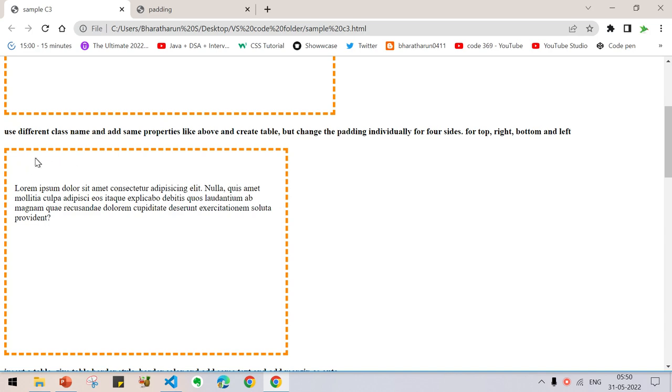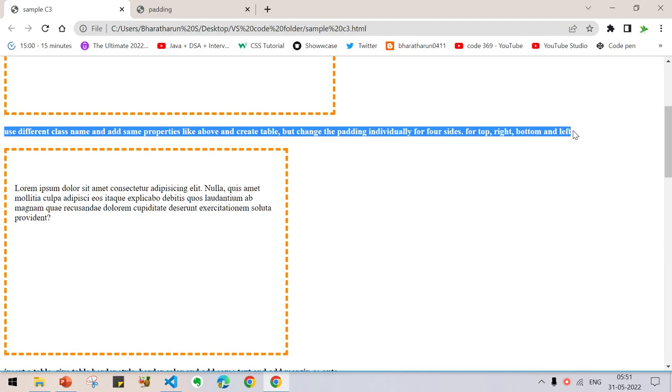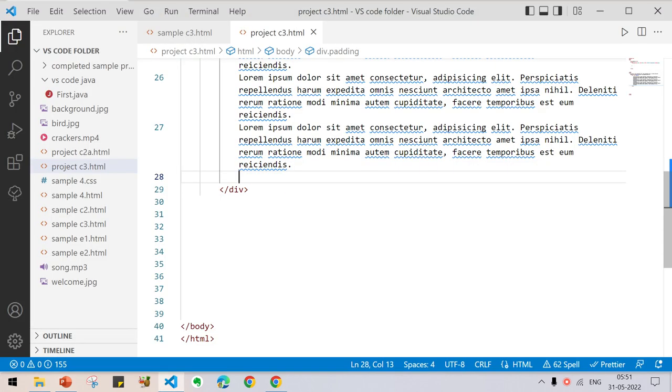In order to do this, we can give individual padding to the 4 sides. To the top we can assign a spacing value, and to the right we can assign a spacing value. Like that we can do for all the 4 sides. How to do that? Just copy this heading and create another division.